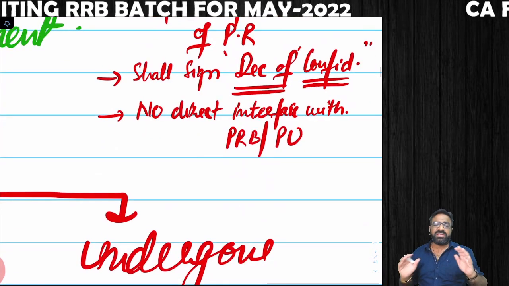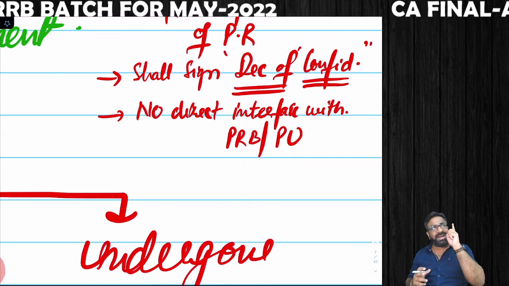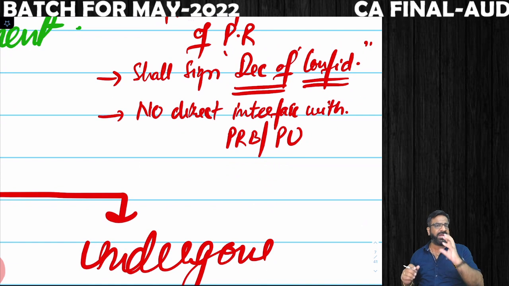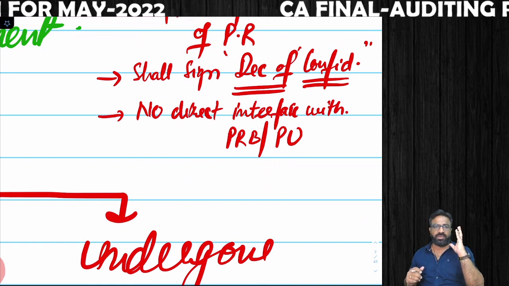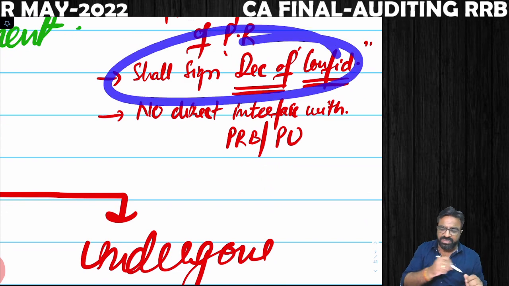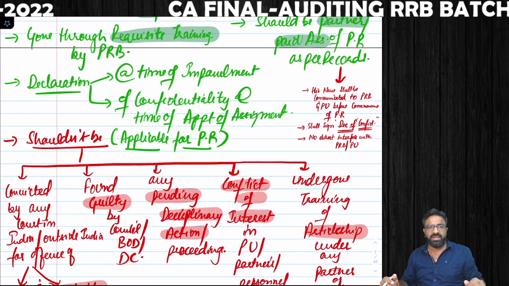Next point, he does not have any right to have direct communication with the practicing unit or direct communication with the peer review board. He can only and only discuss the matters with the peer reviewer. And he also has to sign the declaration of confidentiality.